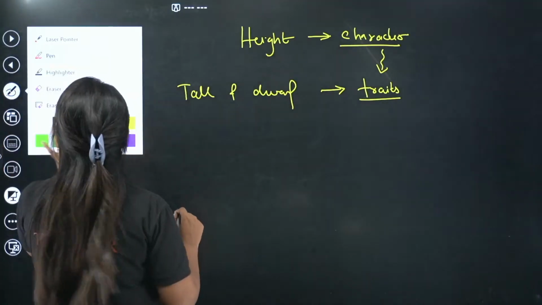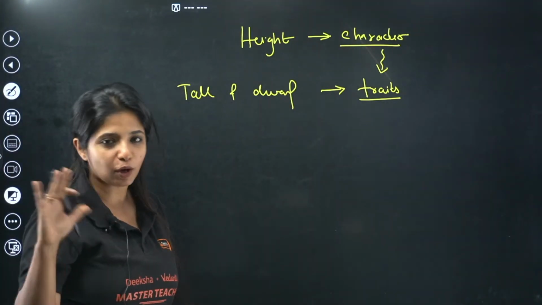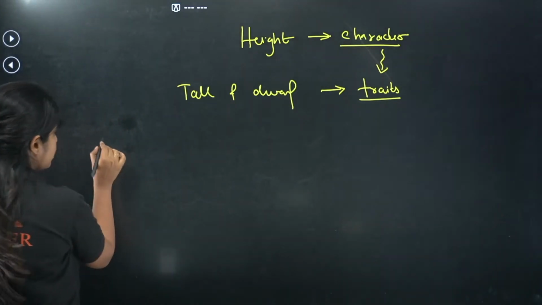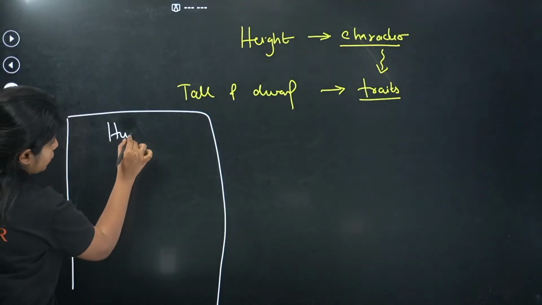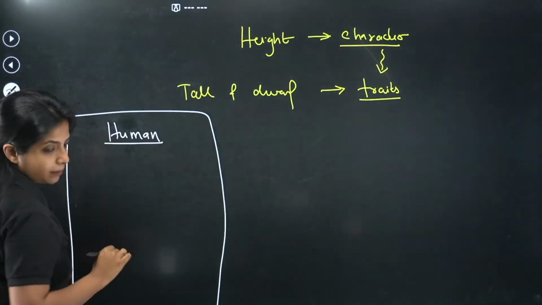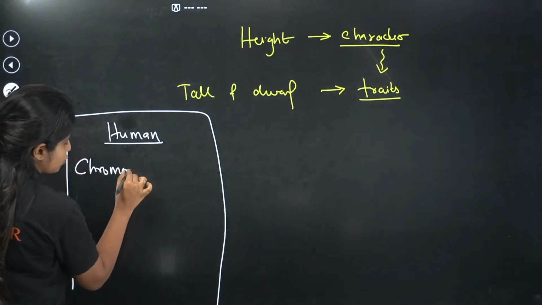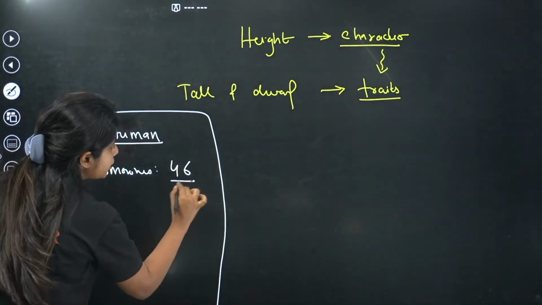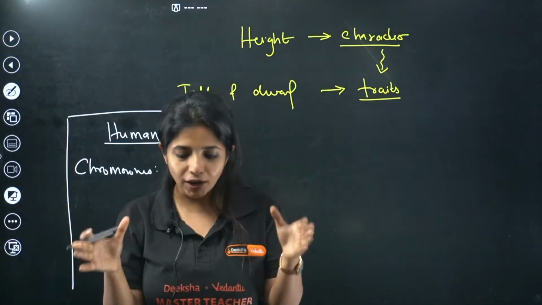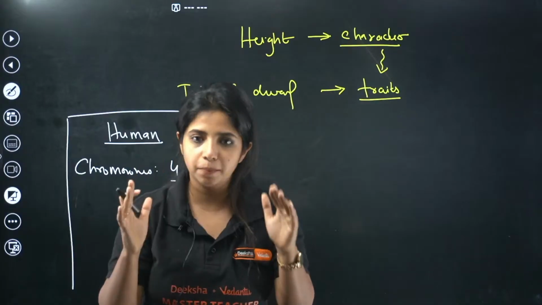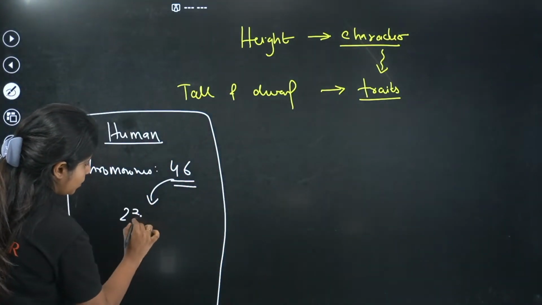So listen to me very carefully. We all have chromosomes. You have chromosomes, I have chromosomes, we all have chromosomes. How many chromosomes do we have in human beings? I'm going to make a thing like this over here, and talk about human beings. How many chromosomes do we have? Any idea? We have almost 46 chromosomes, and these 46 chromosomes come in pairs. They are not alone, 1 1 1 1 1. They come in pairs. So basically, I'll say that they are 23 pairs. How many pairs do we have?